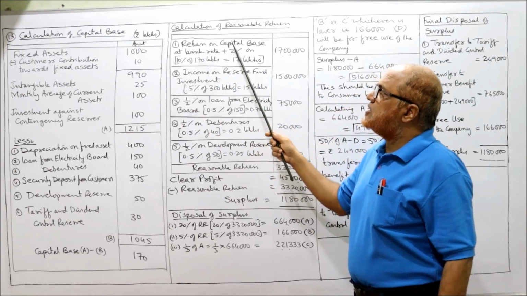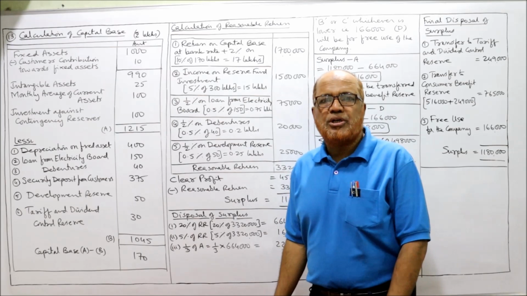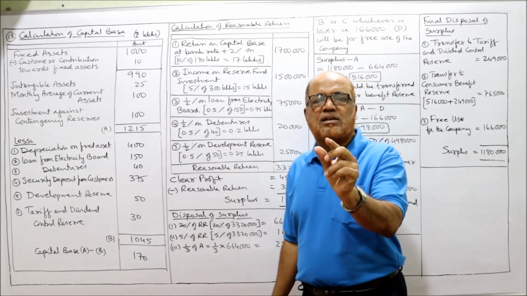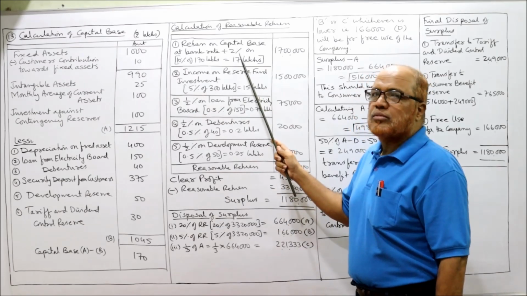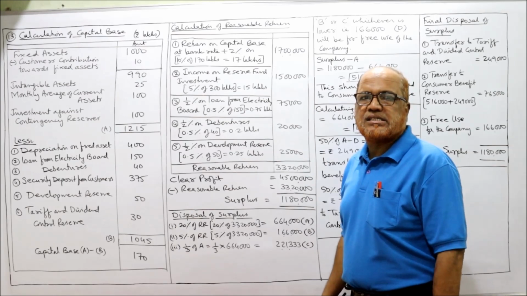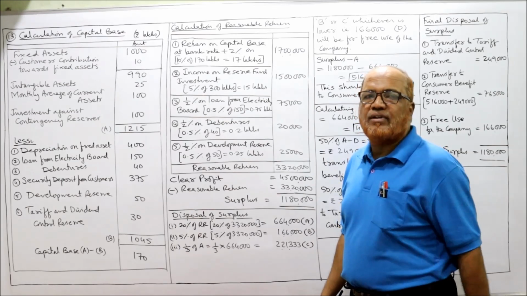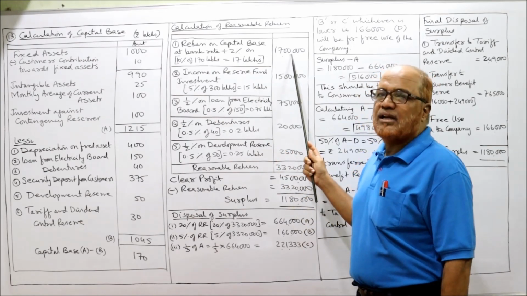Calculation of reasonable return. Return on capital base at bank rate plus 2%. In the problem's last line it is given bank rate 8%. So 8 plus 2, 10%. So 10% of 170 lakhs. 10% of 170 is 17 lakhs. So here I have taken 17 lakhs.